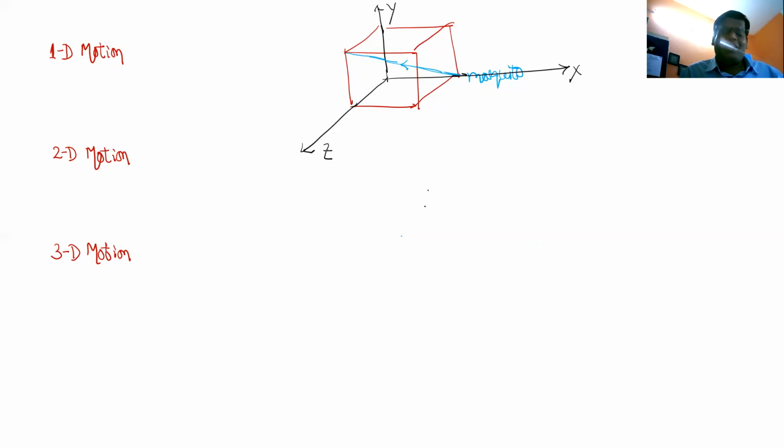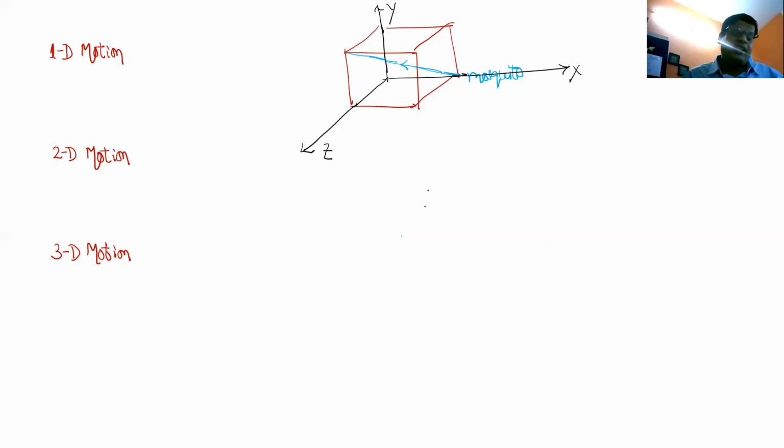Right. So what is 1D motion? With one axis, things can be managed. So 1D motion means the minimum number of coordinate axes required to study the motion is 1. 2D motion means the minimum number of coordinate axes required is 2. And 3D motion means the minimum number of coordinate axes required is 3. Did you get the definition? So that minimum word was missing, which was creating this confusion.